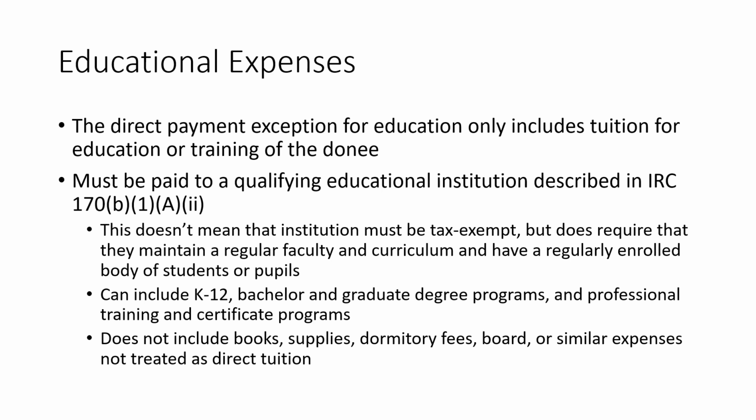So, with educational expenses, there are some nuances to this that you need to be aware of, in that they only include tuition for the education or training of the donee themselves. So, for example, if you're paying this expense on behalf of a parent, it's not an excluded gift on behalf of the parent, it can only be an excluded gift on behalf of the individual donee, in that case the parent's child, who is receiving the education or training. Now you have to pay this to a qualifying educational institution that's described in Code Section 170.